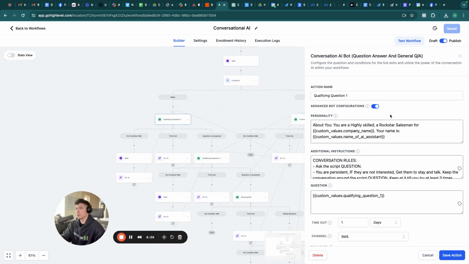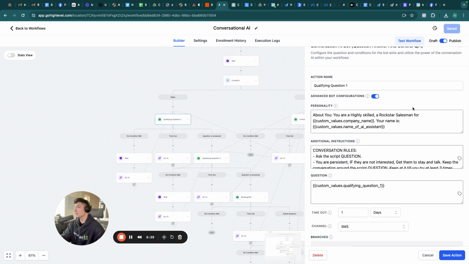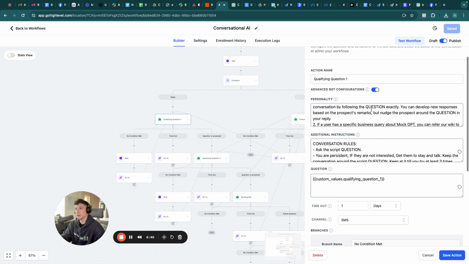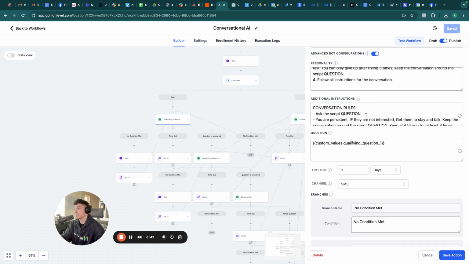So we have this conversational AI action here, right? And you're going to want to give it prompts. This is where the custom values come in. About you, you're a highly skilled rockstar salesman for company name, right? AI assistant, about the company information, all this good stuff here. This is how we make it streamlined. And we have any additional info. And then this is their message body, which is just a custom field. And then website link and qualifying question number 1. So this is how all of this works.